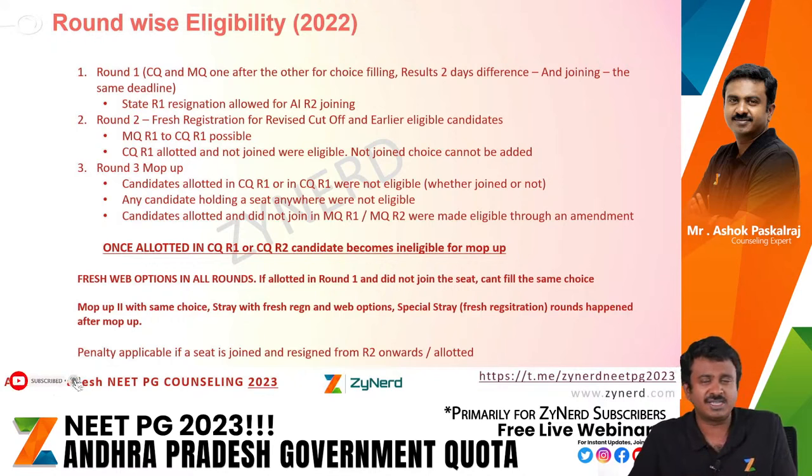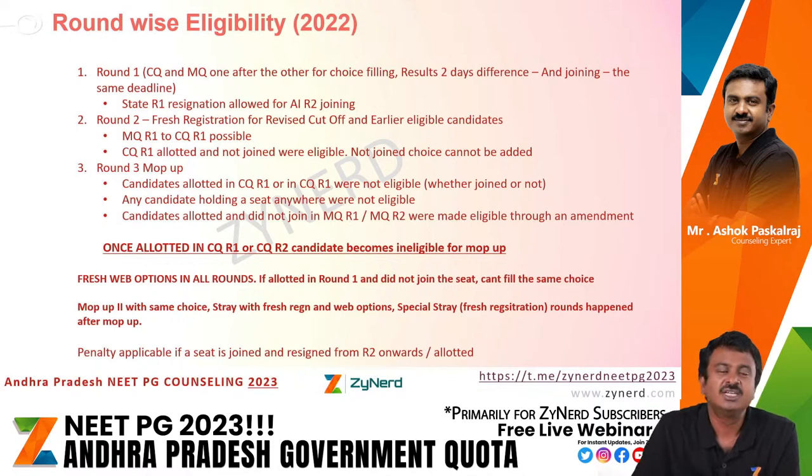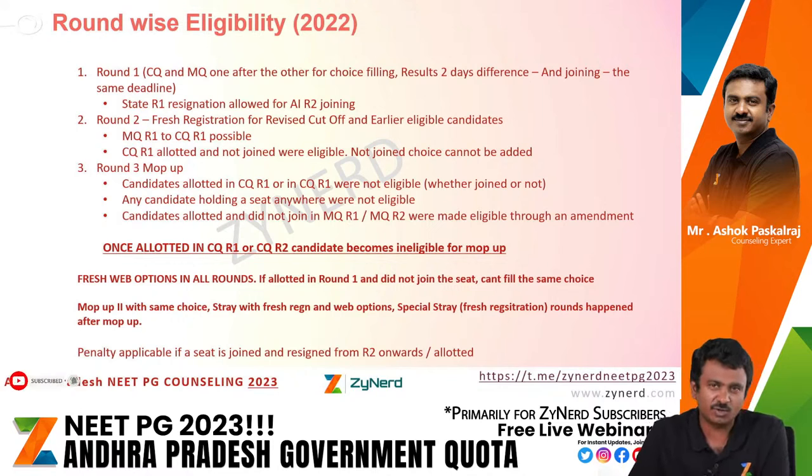First thing we want to say is, the Andhra Pradesh prospectus or information bulletin will be released, let us say, 1.5 to 2 months down the line. When it is released, it will not have any of this. The information bulletin will not give you any idea on this. Only when the web option notifications, which are choice filling notifications, are shared for each round, you will have this information. This has been happening for a long time, and every year there have been 1 or 2 minor changes in each round's eligibility.